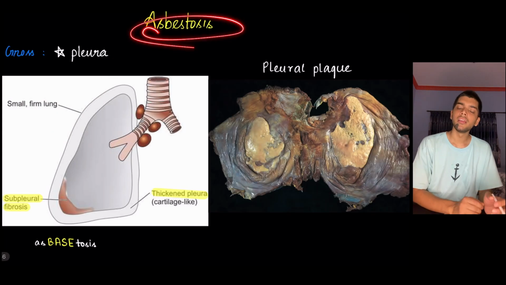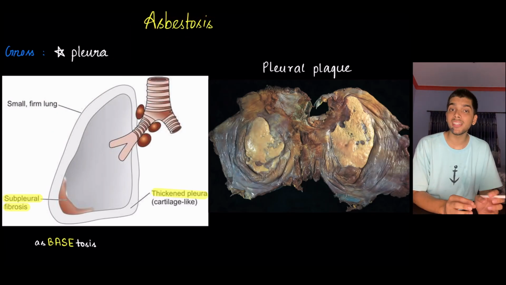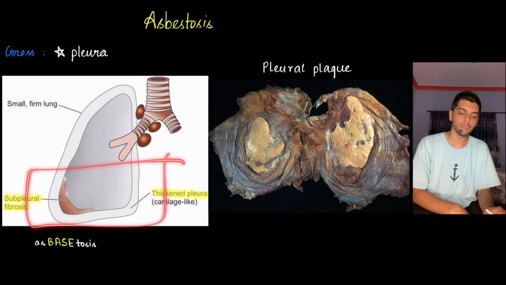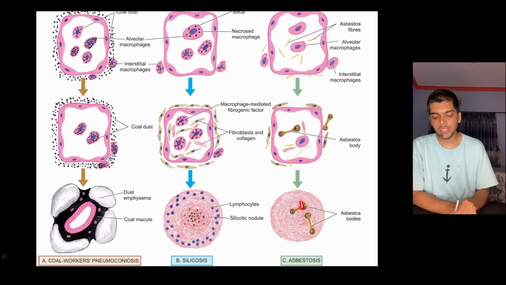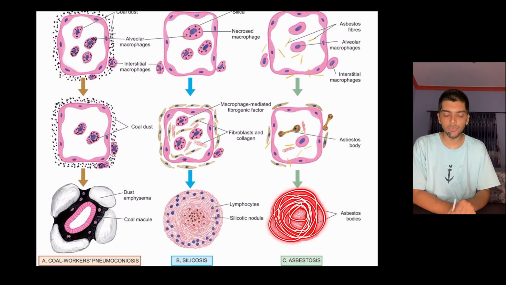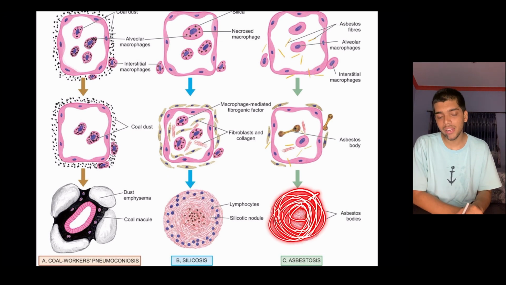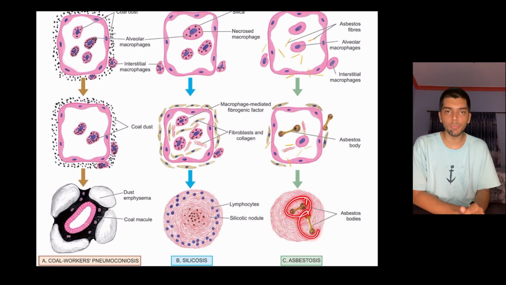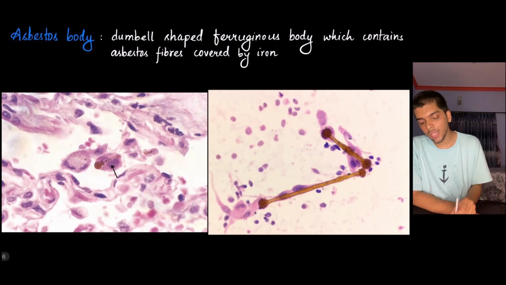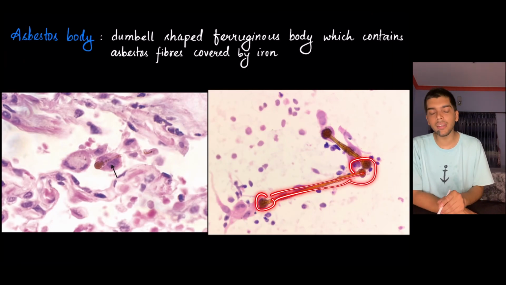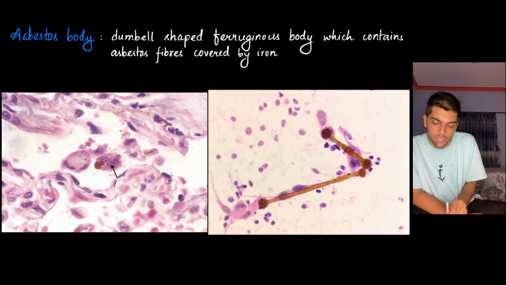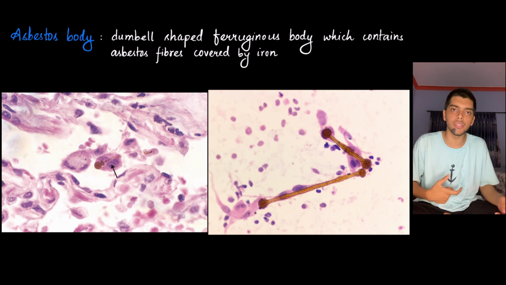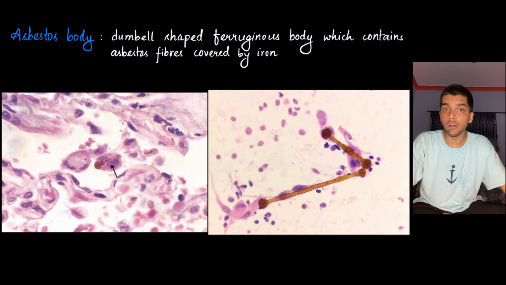In asbestosis, grossly, it affects pleura. There is thickening of the pleura and subpleural fibrosis. It affects the base of the lung. Microscopically, there is presence of concentrically arranged fibers with fiber-secreting fibroblast and inflammatory cells, namely lymphocytes. And most importantly, there are asbestos bodies. Asbestos bodies are nothing but dumbbell-shaped ferruginous bodies that are made up of the asbestos fiber, which is coiled or enwrapped by ferritin produced from macrophage. We are done with pneumoconiosis.